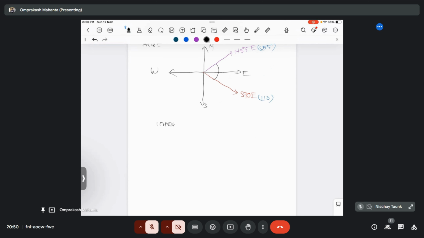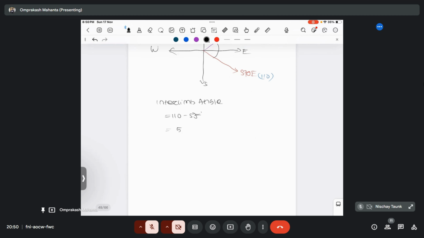This one is the interlimb angle. So that will be 110 minus 55. So the interlimb angle for this fold will be 55 degree. Okay.